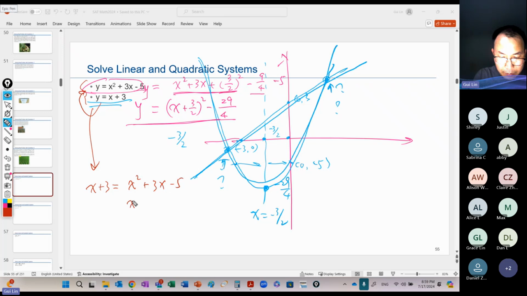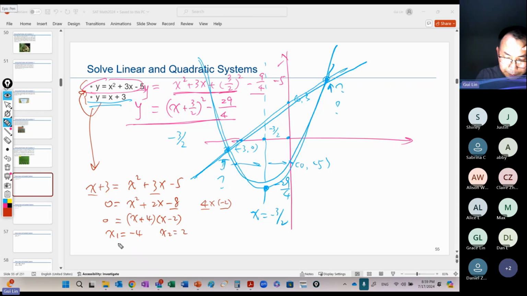Right? We move everything to the right part and combine like terms. So this will be easier for us. Everyone can factor this one, right? This one factors into positive 4 times -2, and the sum of these two gives a positive 2. So one of the answers is -4. The other answer is 2.